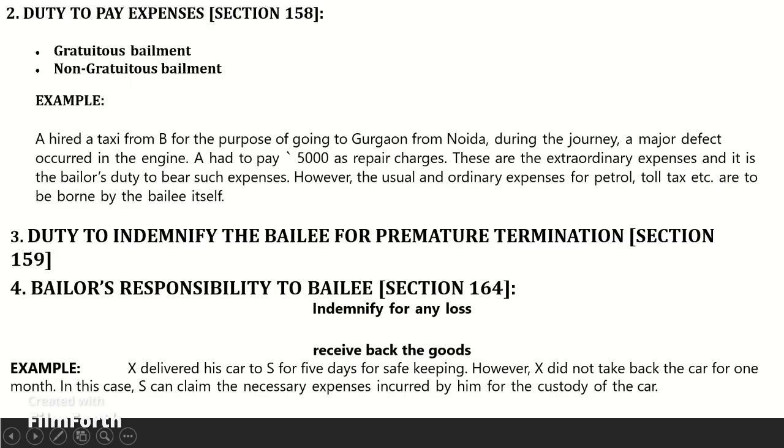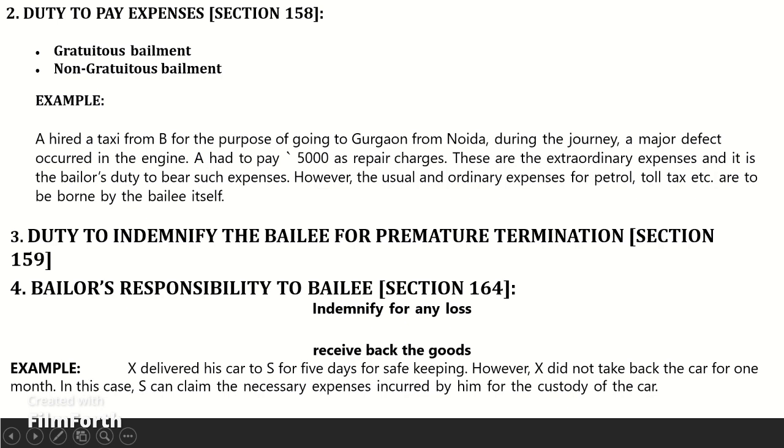Duty to indemnify the bailee for premature termination. Section 159. The bailer must compensate the bailee for the loss or damage suffered by the bailee that is in excess of the benefit received, where he had lent the goods gratuitously and decides to terminate the bailment before the expiry of the period of bailment.